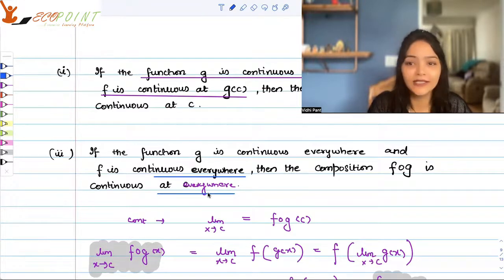This is food for thought that I'm giving you. Put your thinking caps on and try to figure out, in case a composition is continuous, would that imply that both the functions have to be continuous?